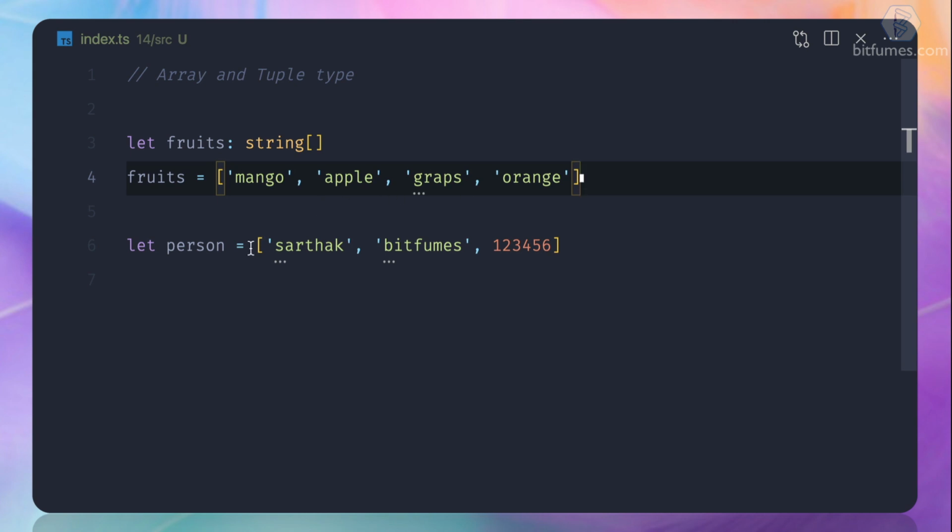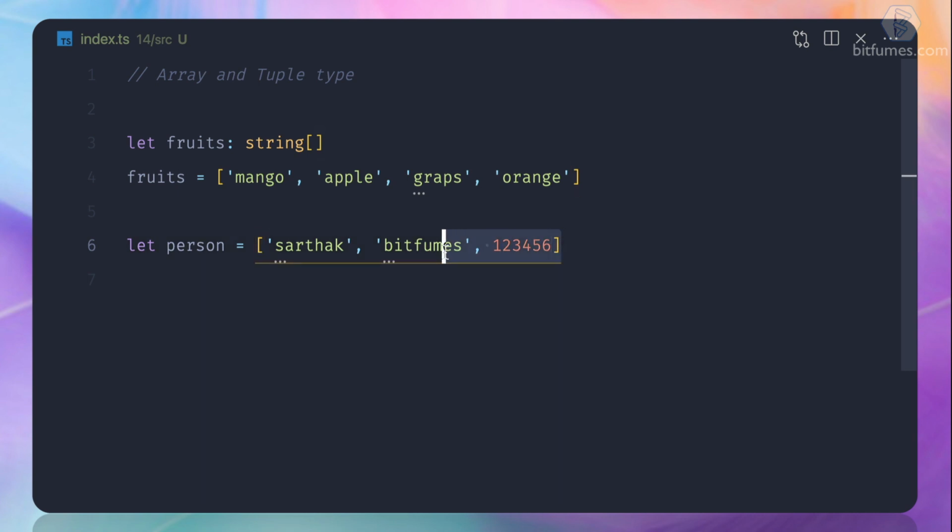Why? Because with a tuple, if we have three things, it's always going to be those three things, and the sequence is very important. The first one is always going to be the name, the second one is always going to be the company name, and the third one is always going to be the zip code. So how is TypeScript going to differentiate between all these?